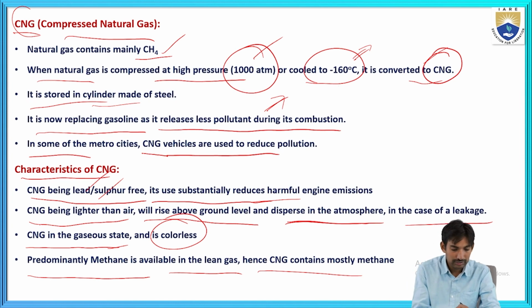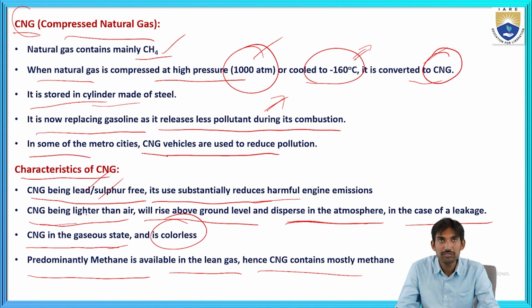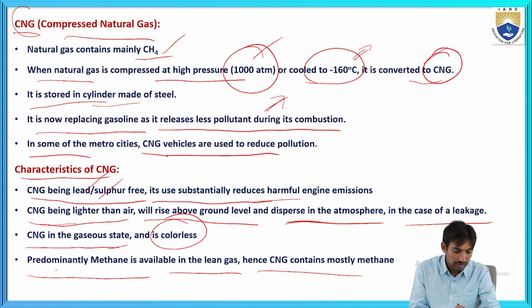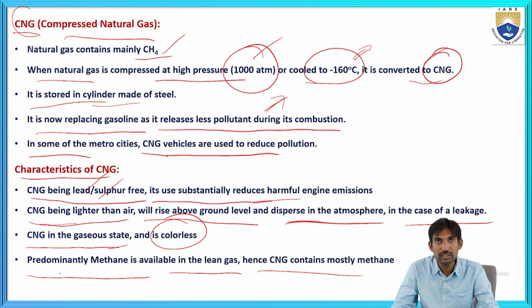It is lighter than air. The weight of the CNG is lesser than air and it rises above the ground level. It goes to the higher atmosphere, and it disperses in the atmosphere very easily due to its low weight. In case of leakage, it mixes with the atmosphere. Predominantly methane is available in this CNG gas. The predominant composition is methane, and other gases are also present in CNG.